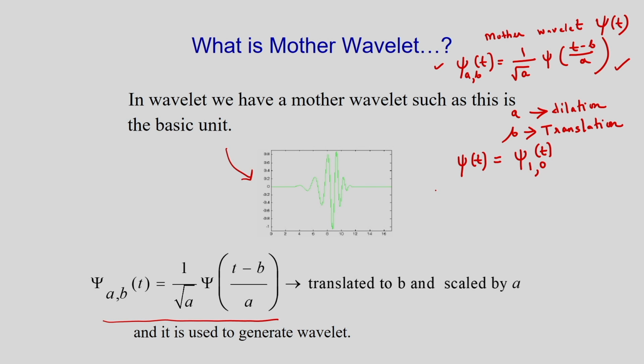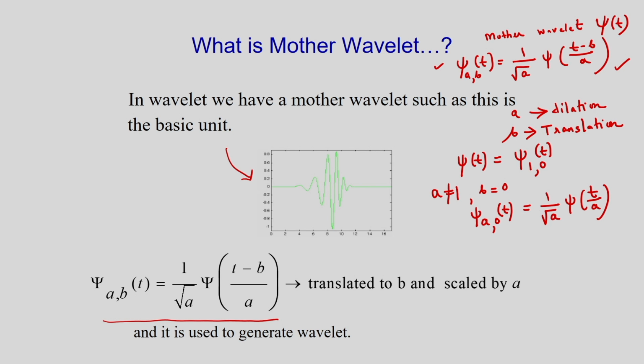And if I consider a not equal to 1 and b equal to 0, then I get psi a 0 t, which is 1 by root a psi of t by a.